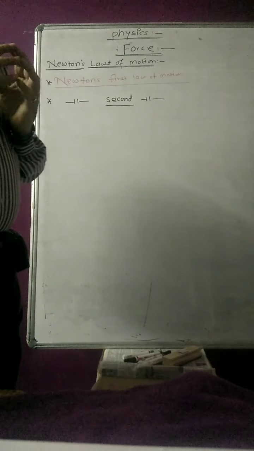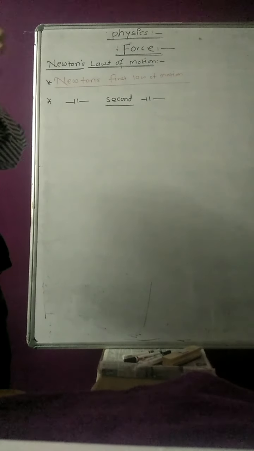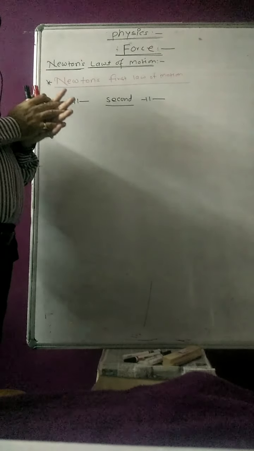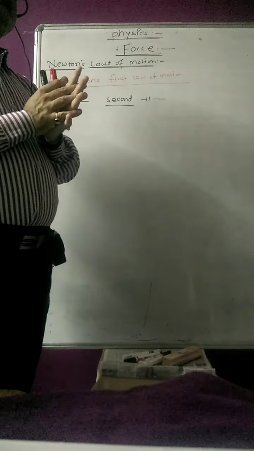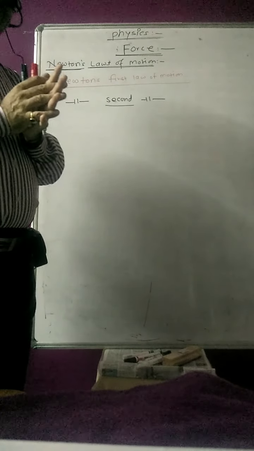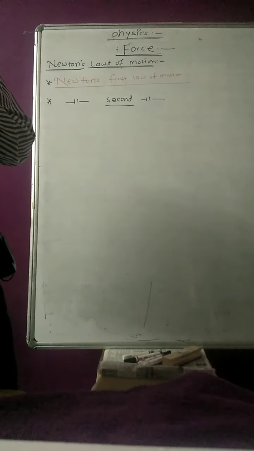According to the second law, the rate of change of momentum is directly proportional to the applied force, and it takes place in the direction of the force. So what is the second law telling? The rate of change of momentum, that is dp by dt, is directly proportional to the applied force, and it takes place in the direction of force, meaning F is directly proportional to dp by dt. That is Newton's second law of motion.